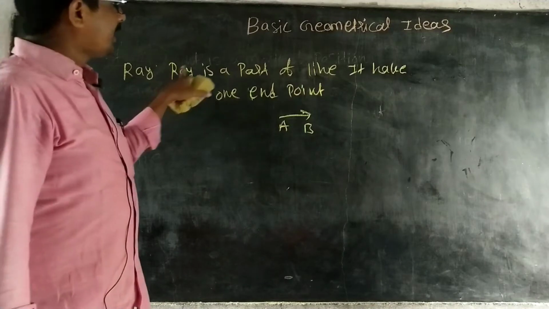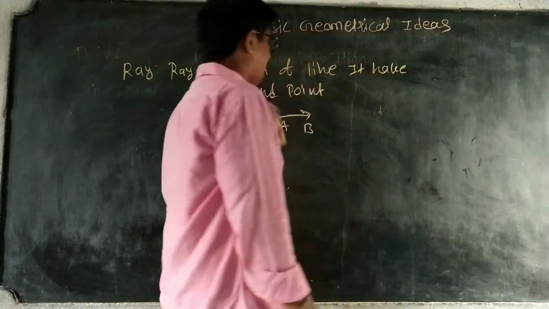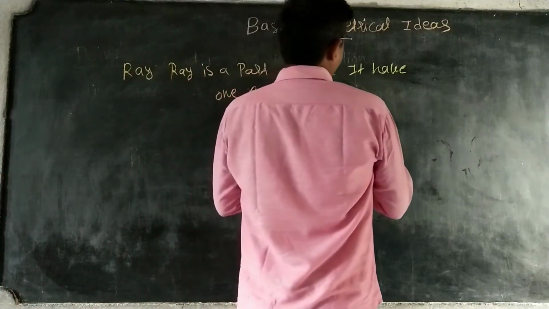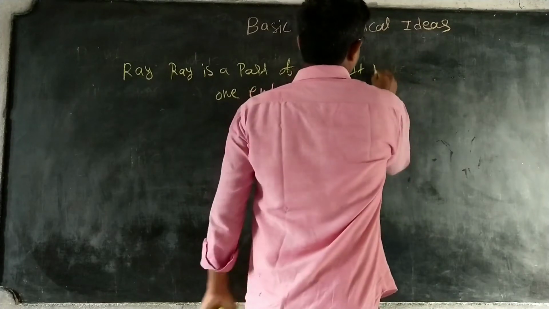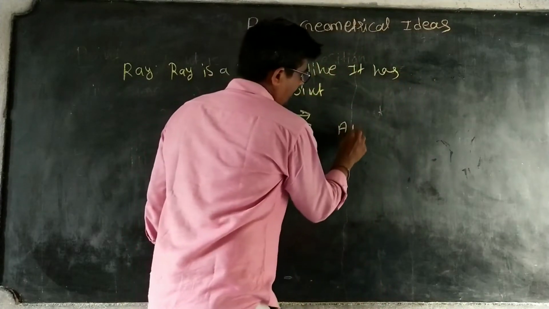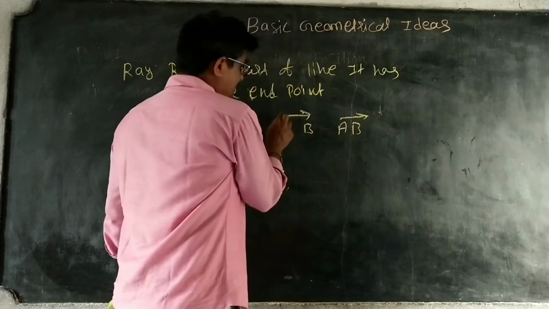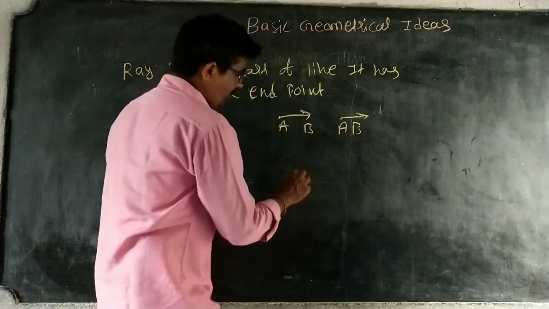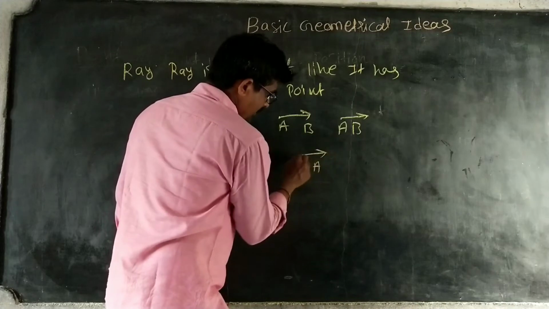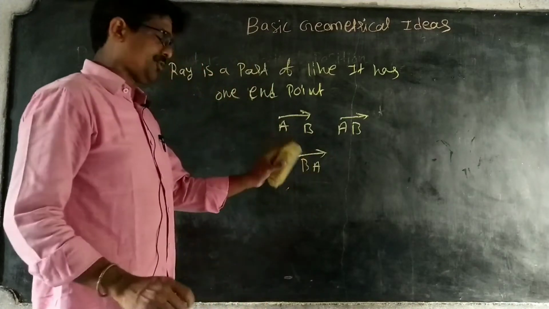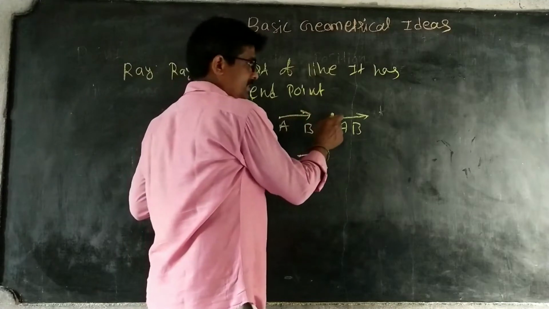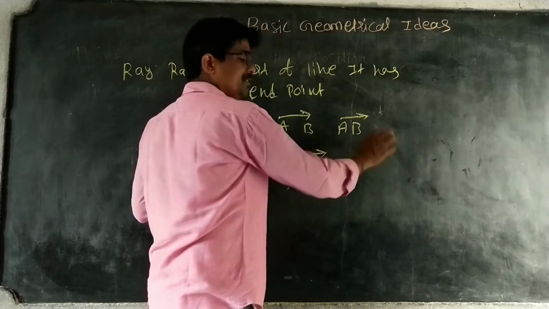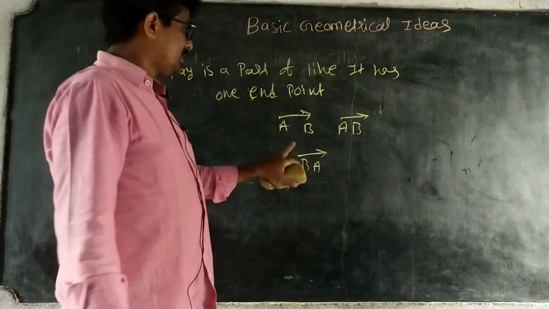A ray is a part of a line. It has one endpoint. It starts from A, and it does not end; the arrow mark means it goes on continuously. Here also, B and A: it starts at B and continuously goes on. This is ray BA.